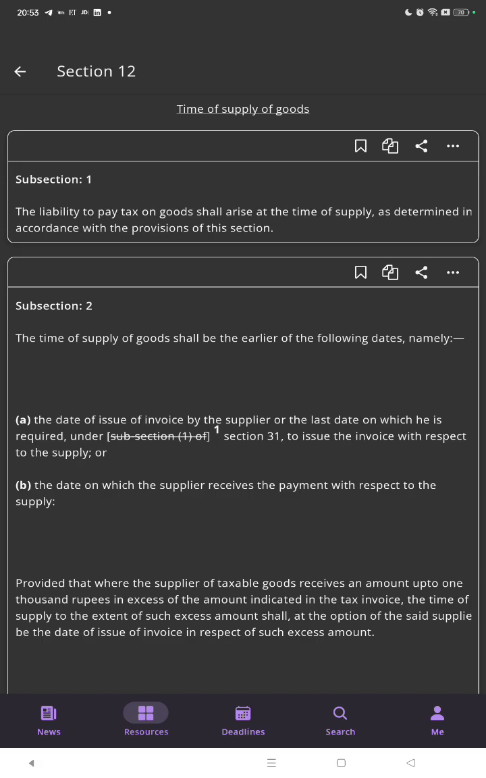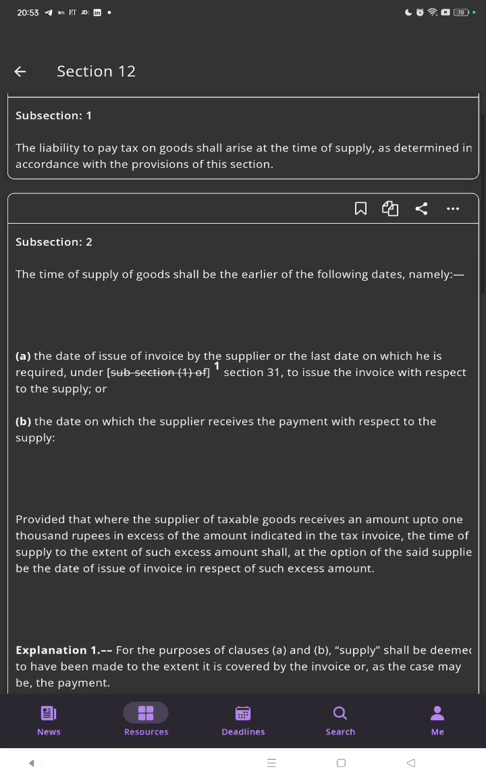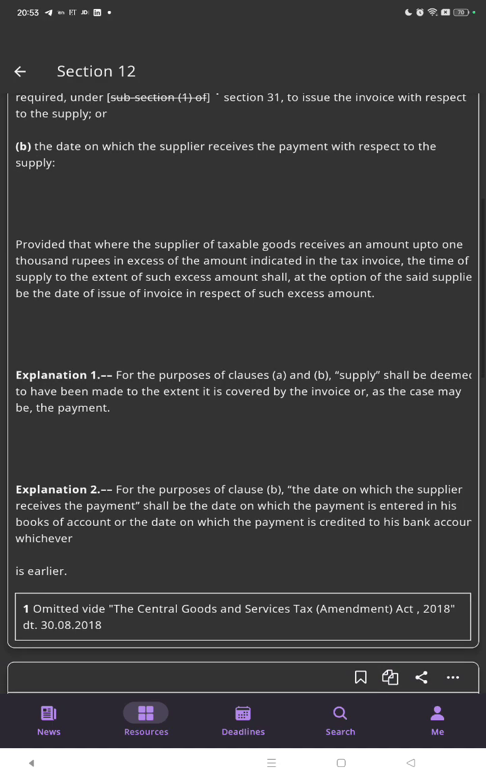provided that where the supplier of the taxable goods receives an amount up to 1000 rupees in excess of the amount indicated in the tax invoice, the time of supply to the extent of such excess amount shall, at the option of the said supplier, be the date of issue of invoice in respect of such excess amount.